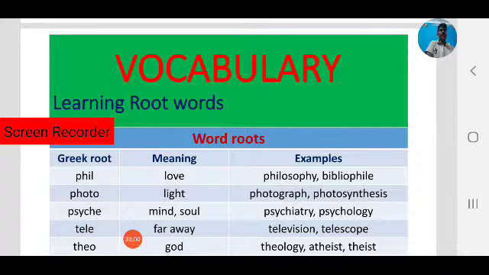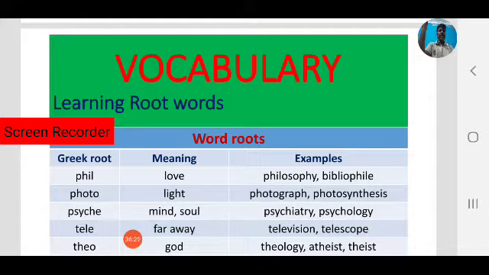Bibliophile. Observe, bibliophile means the person who loves books. Phil means love. Next, photo. Observe another Greek root, photo. That means light. Photograph.